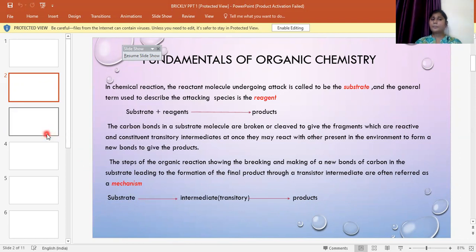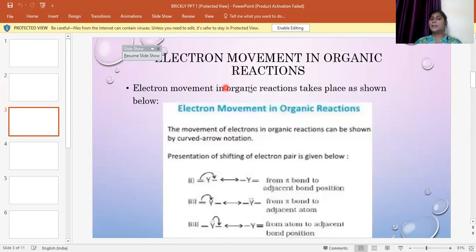Next, we see that there is electron movement in an organic reaction. When a reactant molecule undergoes a reaction, there should be movement of electrons. That is, they should be in a reactive, unstable state so that they will undergo a reaction. How do we indicate this movement? We indicate the movement by an arrow mark. We can see three such examples.